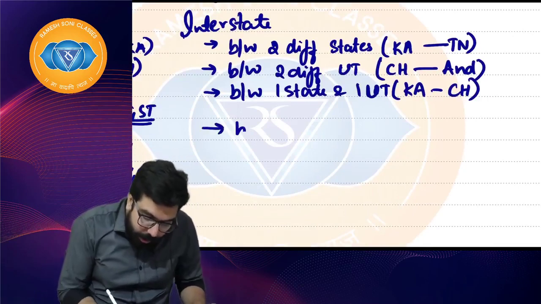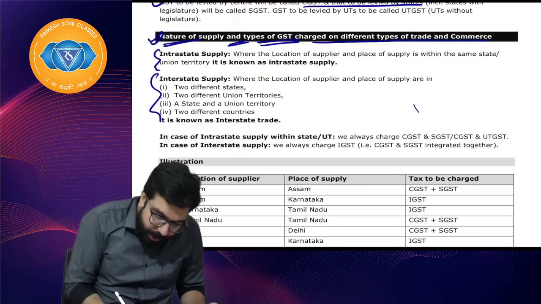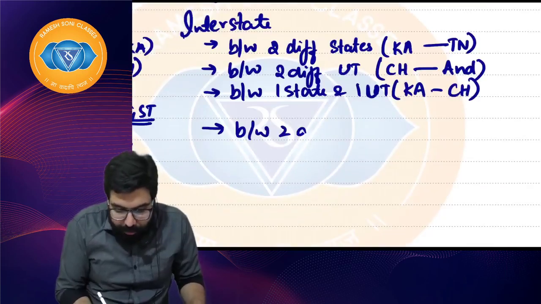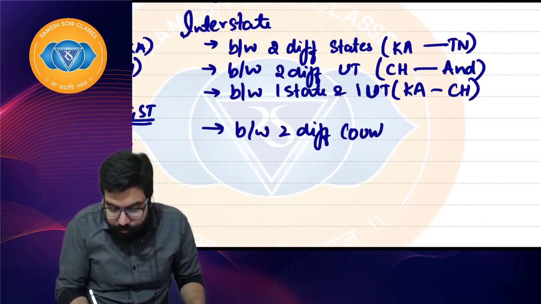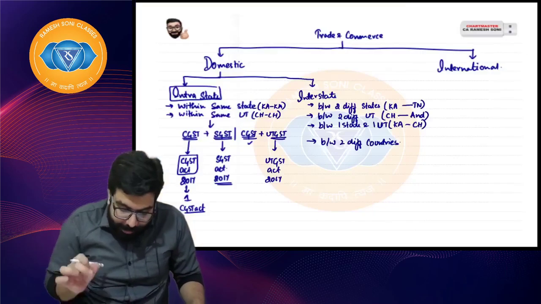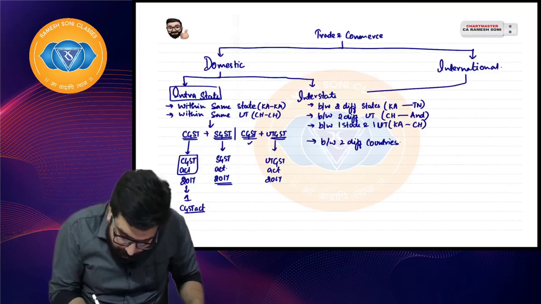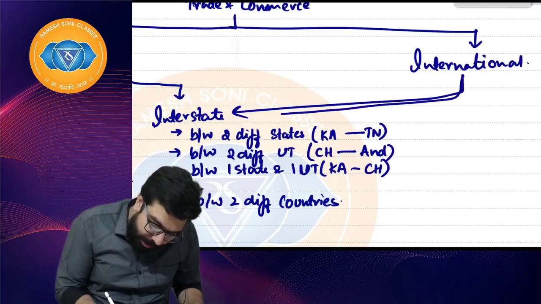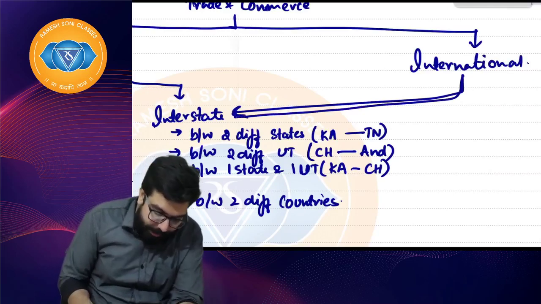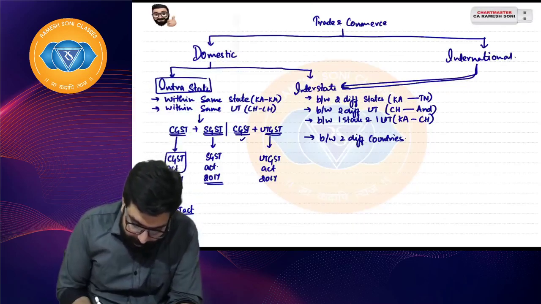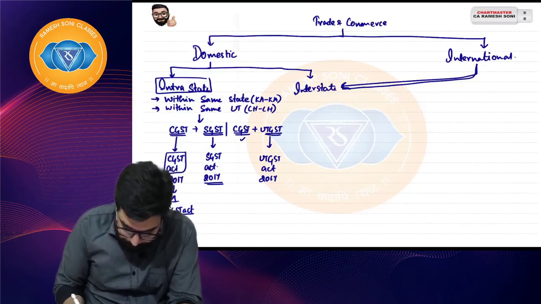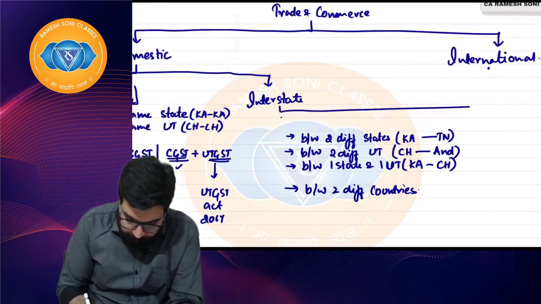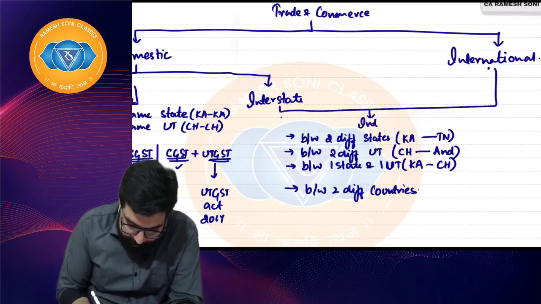And also, sir, whenever it is between two different countries, I have written over here. Actually, international has now been clubbed into interstate only. To be very frank, this is also known as interstate.